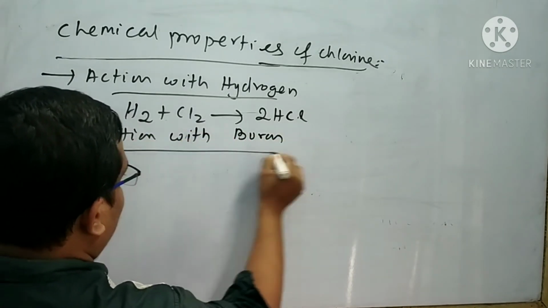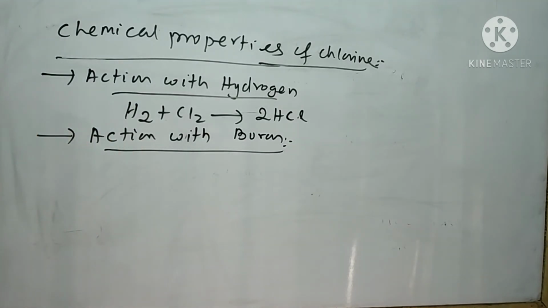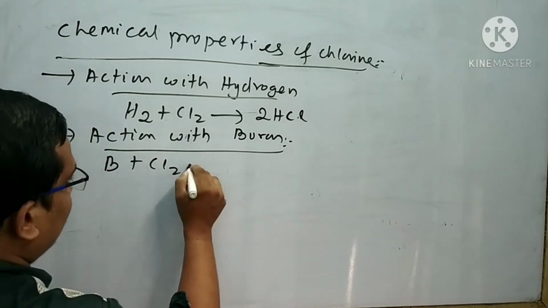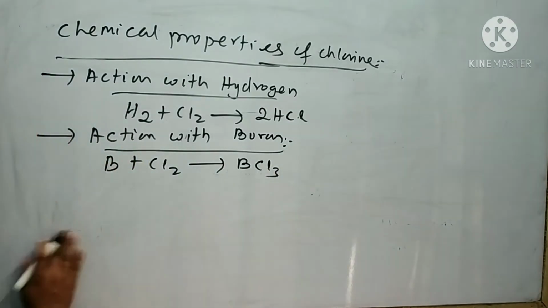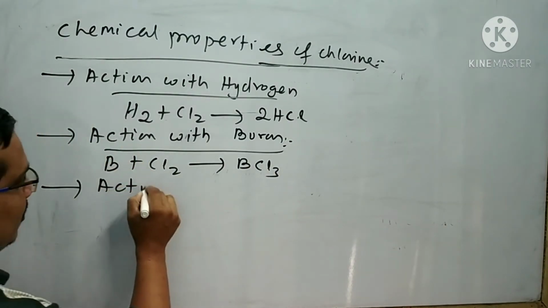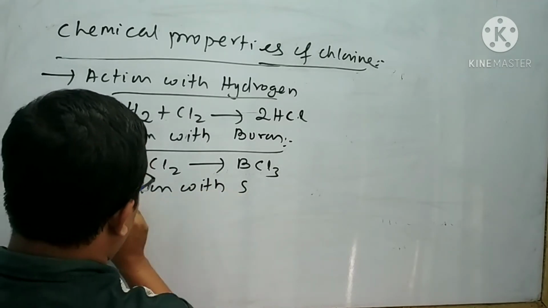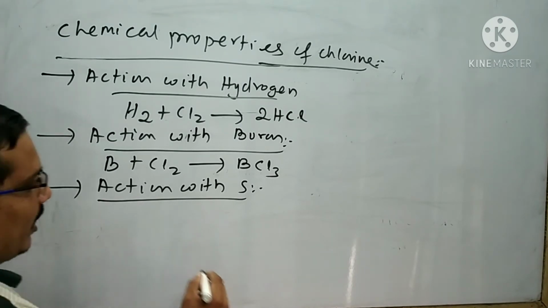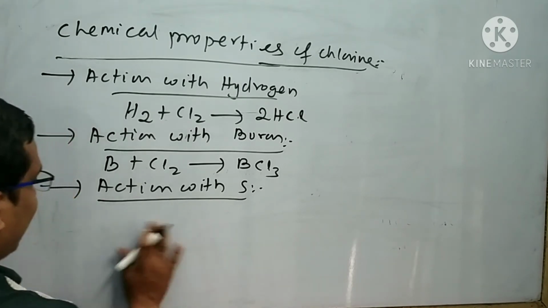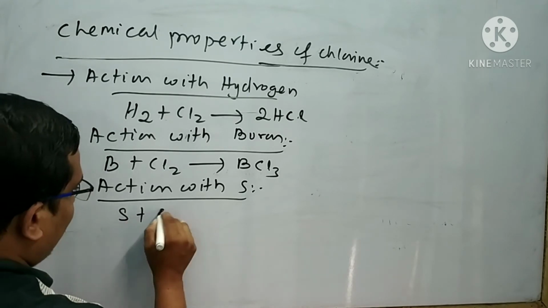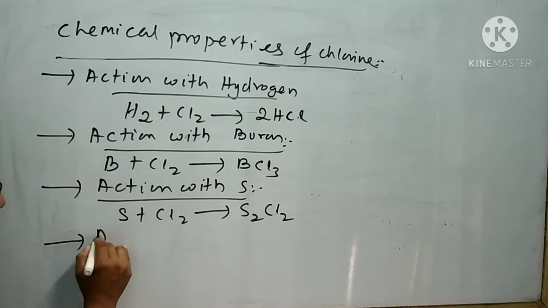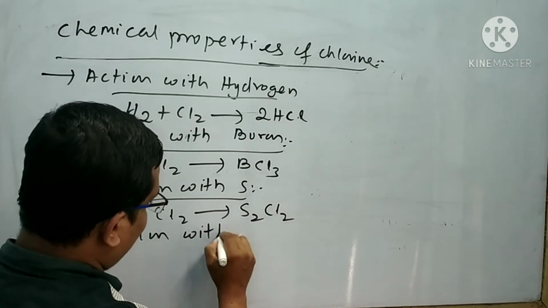Next reaction is action with boron. When chlorine reacts with boron, boron trichloride is formed. I can write the reaction like this: B plus Cl2 gives BCl3. Next is action with sulfur. When chlorine reacts with sulfur, S2Cl2 is formed. I can write the reaction like this: sulfur plus chlorine gives S2Cl2.